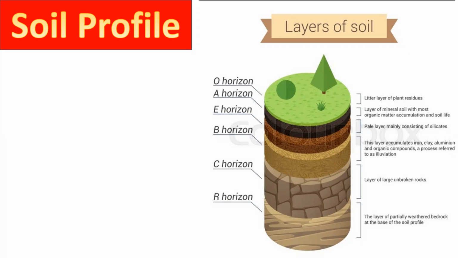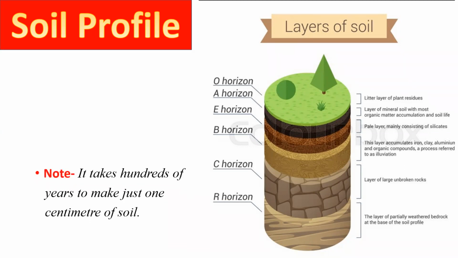And the E horizon, B, C, and R horizon are different layers which have different types of contents. The R horizon is at the bottom of the layer structure. Right, students? We have studied all these things in earlier classes, so there is no need to discuss all these layers in a very deep manner. Now, this is the most important point for you, students.